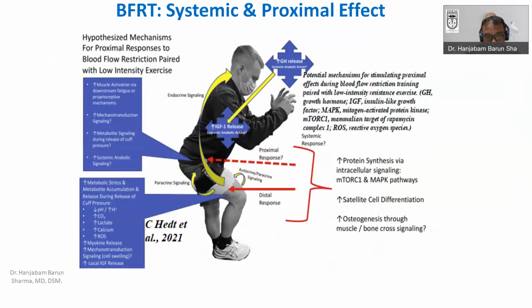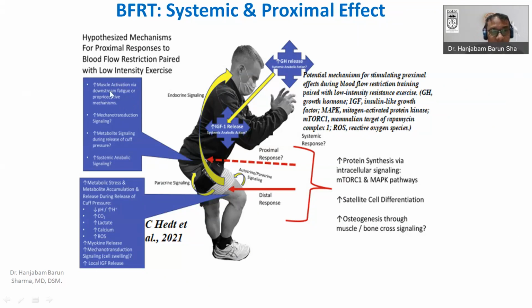The proximal effect is also important. As I've already told you, blood flow restriction has many systemic effects. It may be because of paracrine, autocrine, or endocrine signals. If you do blood flow restriction, you get benefit not only in the muscle distal to the cuff, but also in the muscle proximal to the cuff.